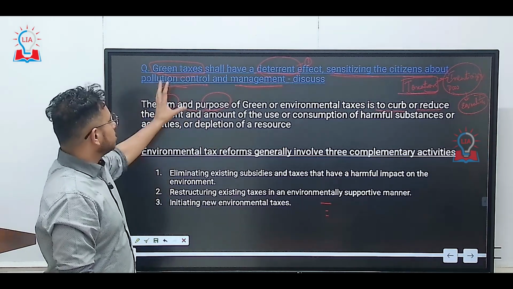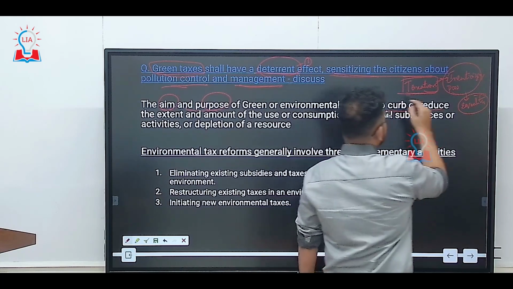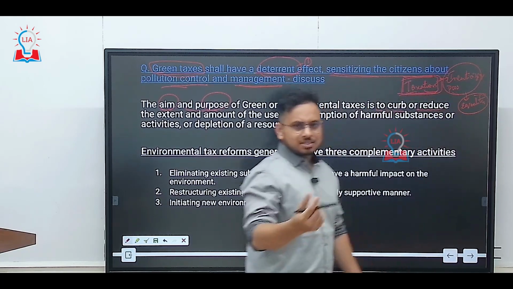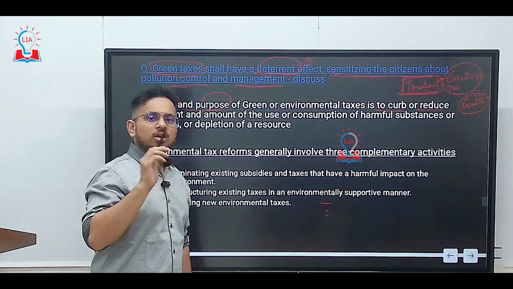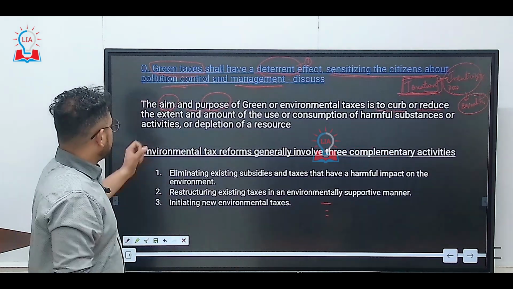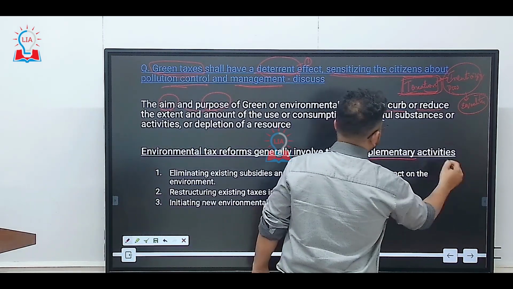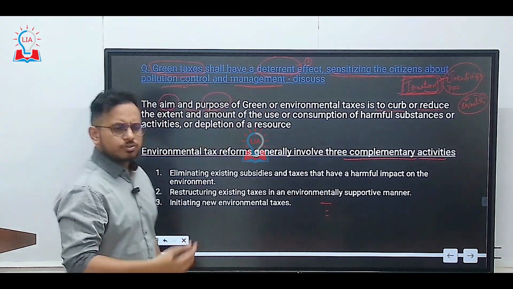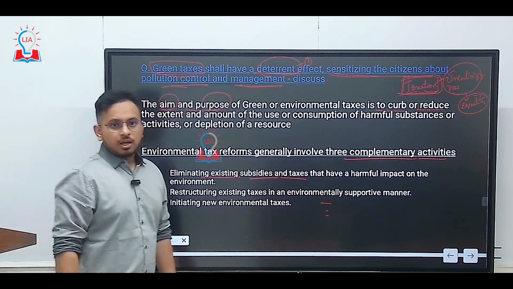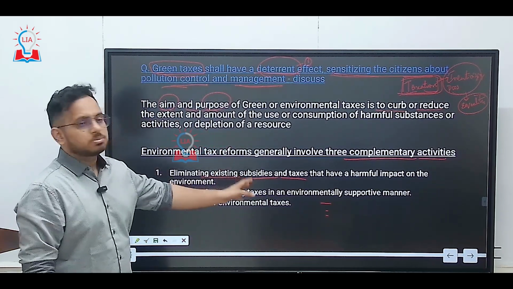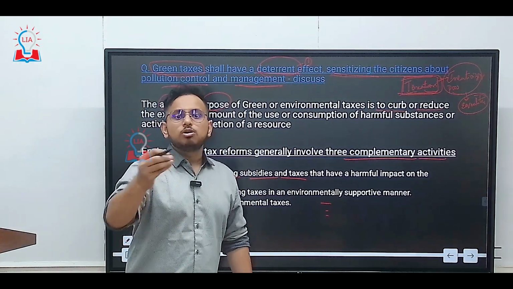So with this introduction, in the introduction part of this particular answer, you can define taxation in the first sentence, and you can also talk about what green taxes are, following in the introduction only. Let's see. Environmental tax reforms generally involve three complementary activities. Environmental tax reform will involve these three activities. First one, eliminating the existing subsidies and taxes, and increasing the taxes for those industries which are polluting in nature.